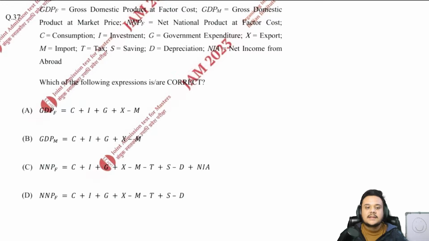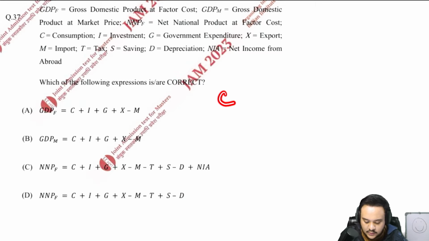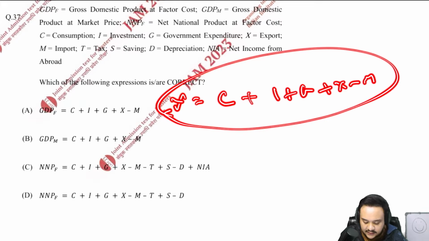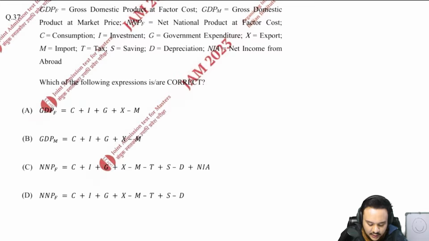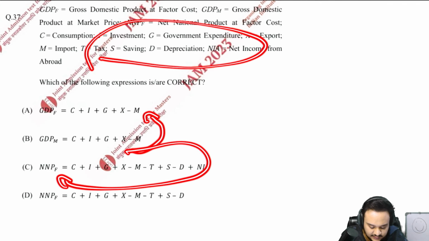This is actually a question that was dropped from the paper, and marks were given to all of these options. Okay. And now I'm not going to be solving this question in full length because this is not a very standard question as well. But what I will do is give you a hint as to how you can think about it. GDP MP. Okay, GDP MP is this. This one is right. So you know that when you are writing C plus I plus G plus X minus M and you write Y as this, this is just GDP MP. Now if you take this to be GDP MP, using this information, you can go to the other things that have been asked.